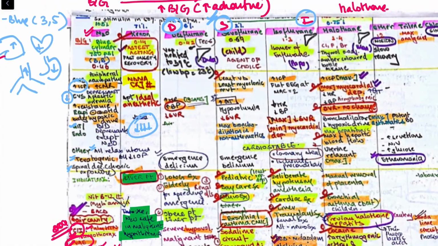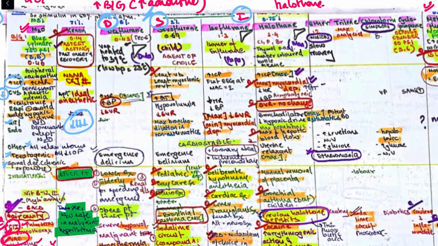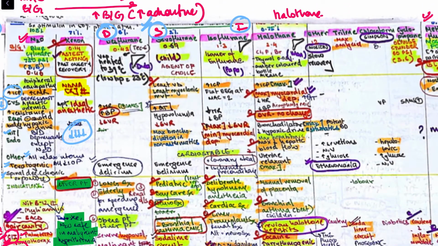After this come the important three gases, the big three that you need to know: desflurane, sevoflurane, isoflurane. Remember that if there is a child, then sevoflurane will be used, for adult isoflurane, and for elderly desflurane. So we call this Dadaji, father and child. Child is Sevo, father is Iso, and Des for D, Dadaji.